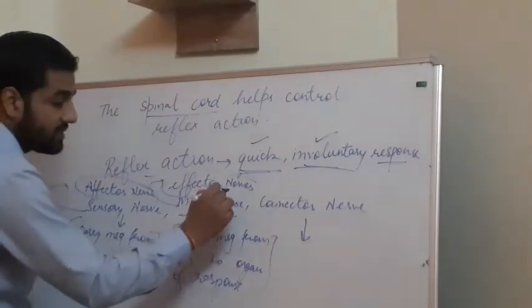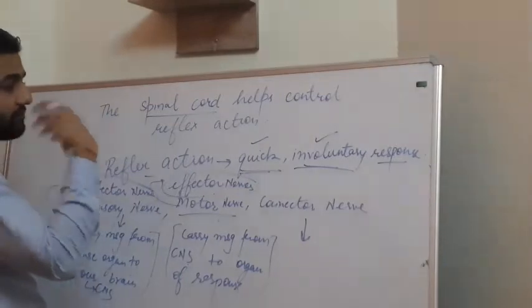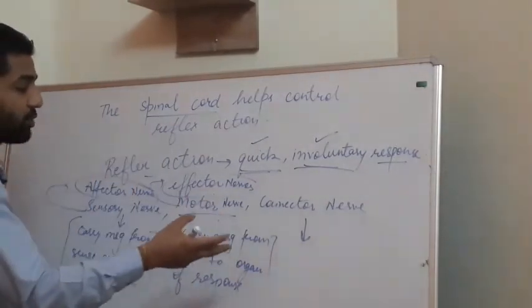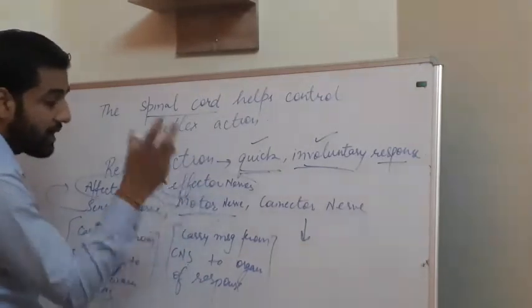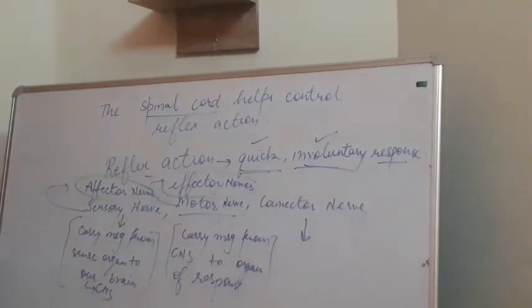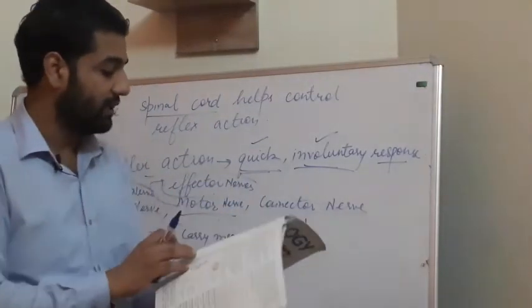Effector nerves pass the message of that response. After getting the stimulus, our brain and spinal cord both give that response. That response is passed to the body organ by these effector nerves. They are responsible for our reflex action. Okay, students, now you are able to understand what a reflex arc is.